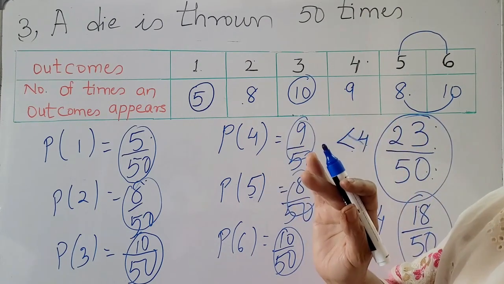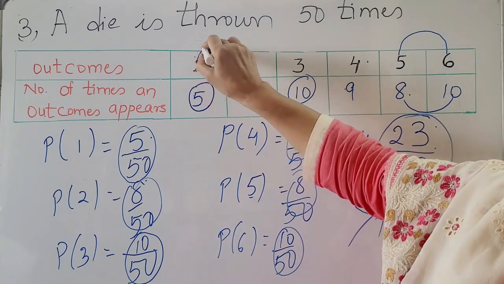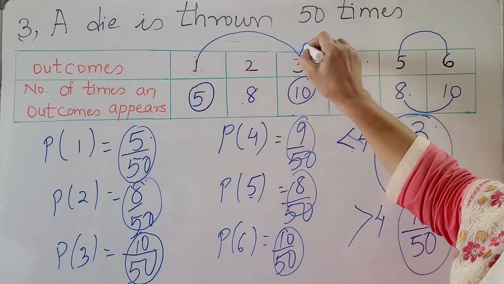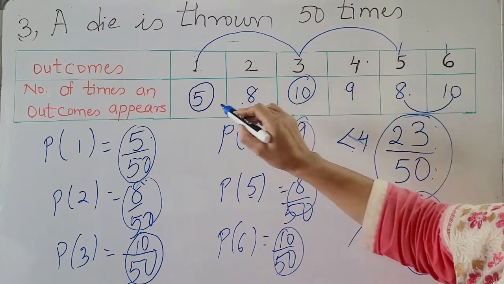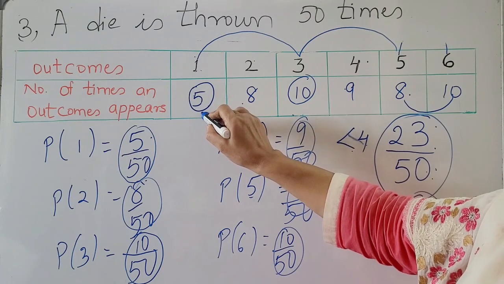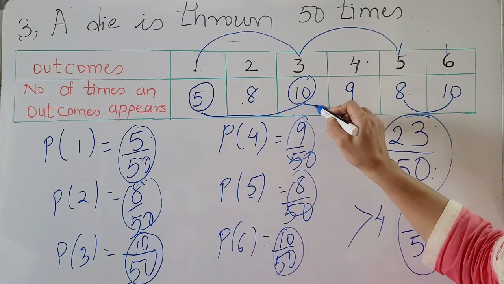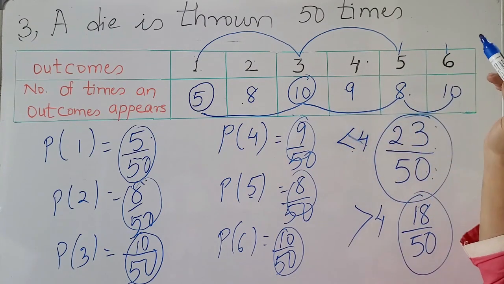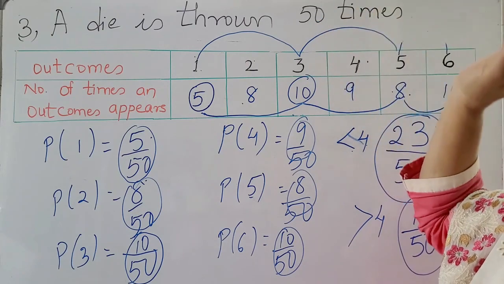In the same way, if a question is asked, what is the probability of getting an odd number? Then you add. What are the odd numbers? 1, 3, 5. So you add these: 5 plus 10 is 15, 15 plus 8 is 23. So it will be 23 upon 50.